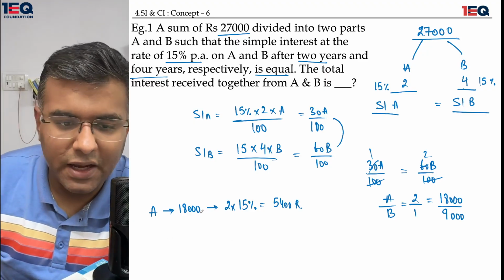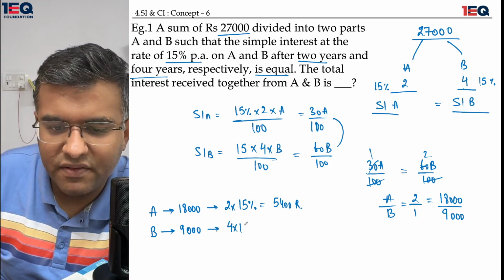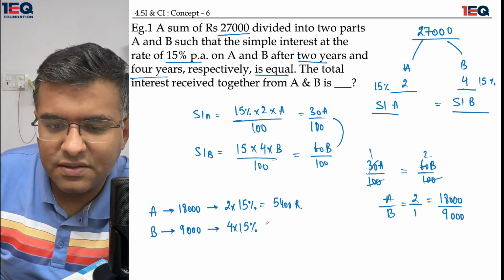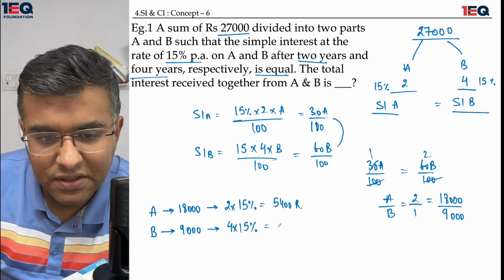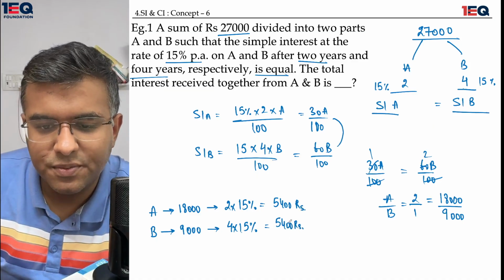See how quickly I am doing it now. Now talking about B, it has an investment of 900. There is a component of 4 multiplied by 15%, which would create its simple interest, which is equal to 60% of 900, which is also equal to 540 rupees.